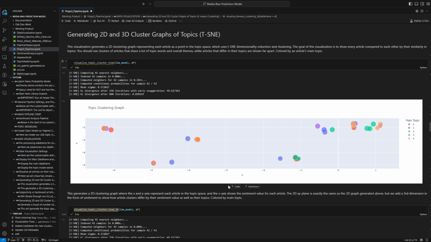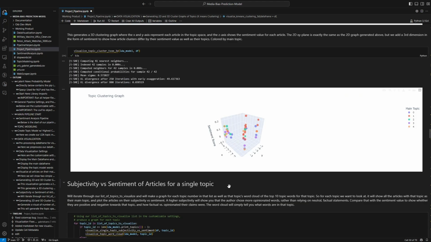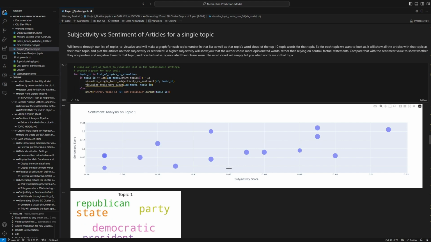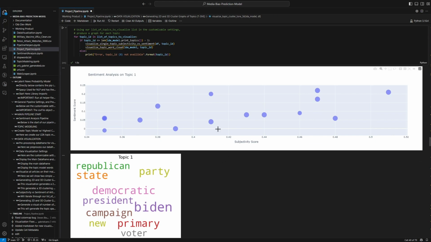Next, we move on to the models of the topic space and topic space with sentiment analysis using both t-SNE and k-means clustering to model the topic space. We do a measurement of subjectivity versus sentiment for all articles on a single topic, as well as providing the word cloud to better understand what that topic relates to.